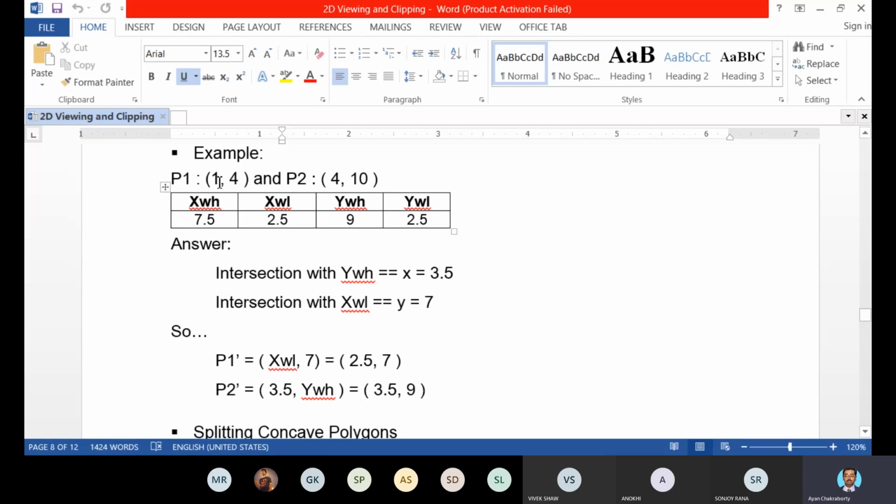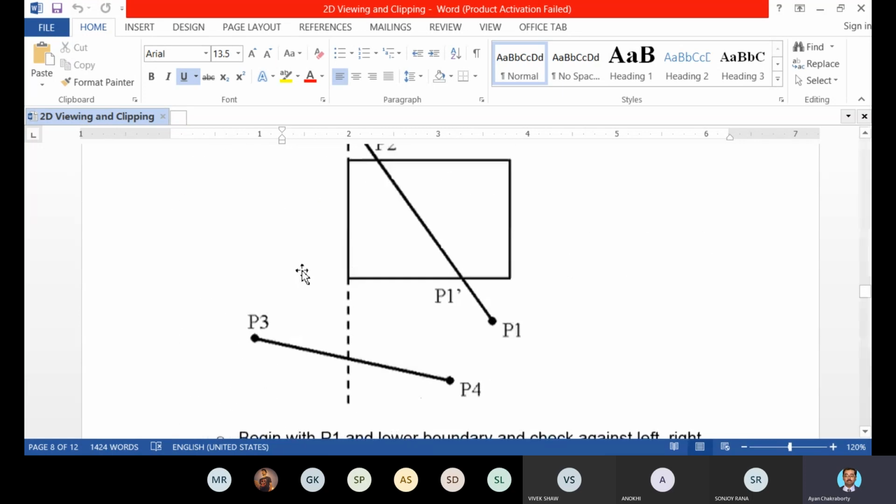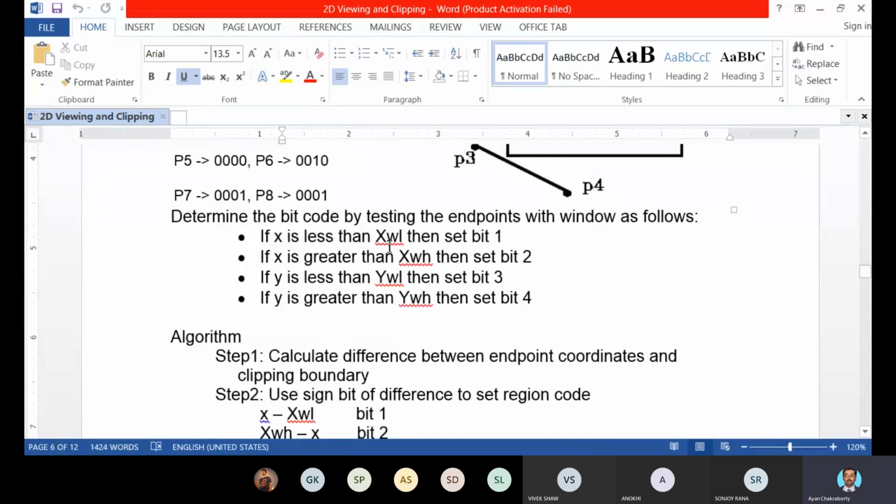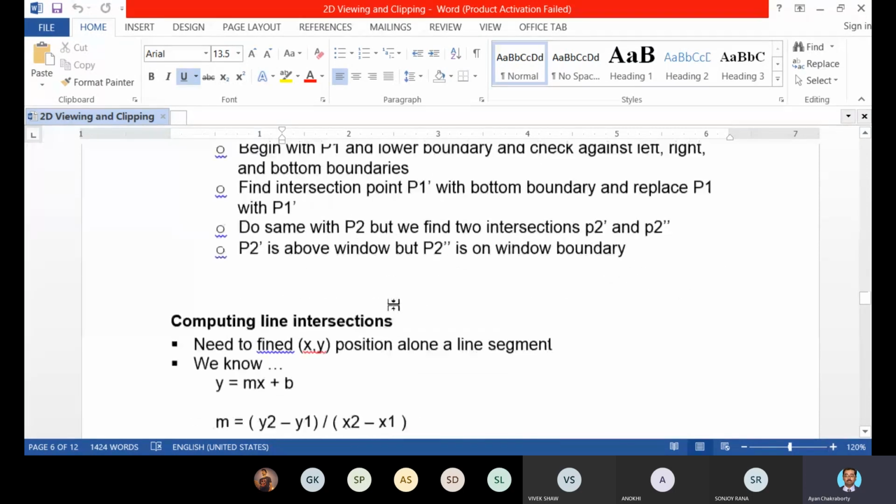Here X for P1 is 1, and XWH is 7.2. According to the first logic, if X is less than XWL, then set the first bit as 1.